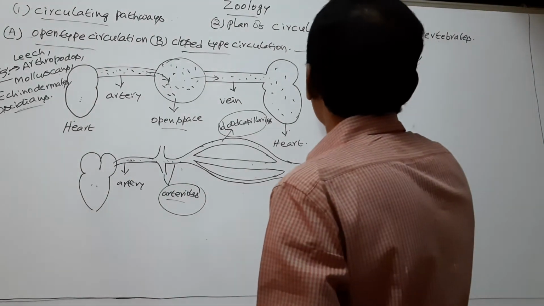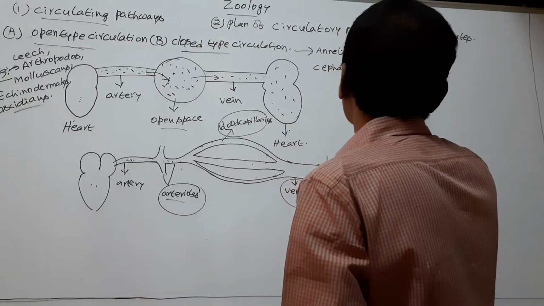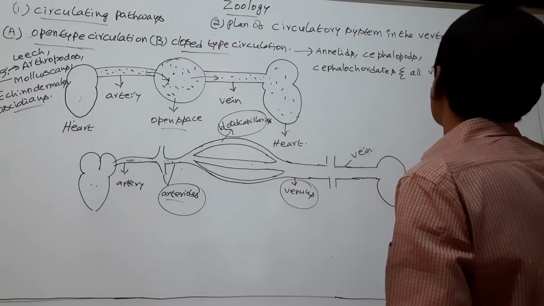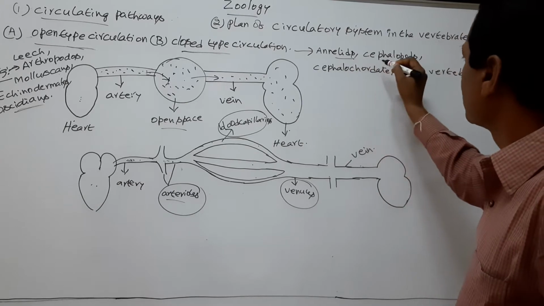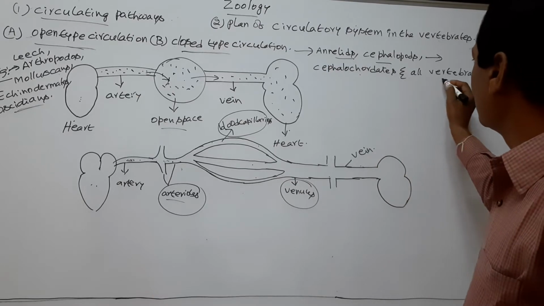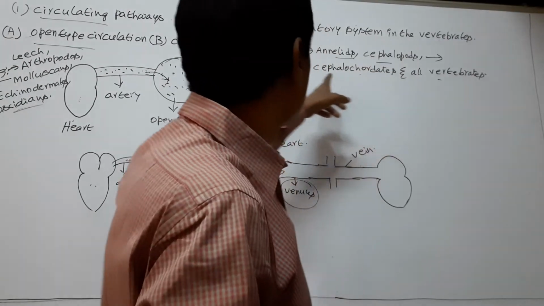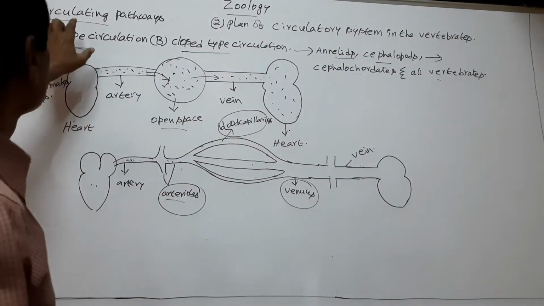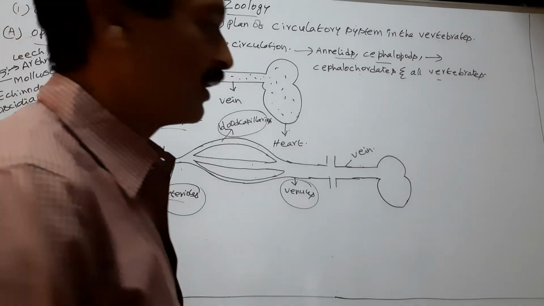Next, cephalochordates and all vertebrates. So here, annelids, cephalopods are non-chordates, cephalochordates and vertebrates are chordates. So these animals exhibit closed type of circulation. So these are the circulating pathways, open type circulation and closed type circulation.